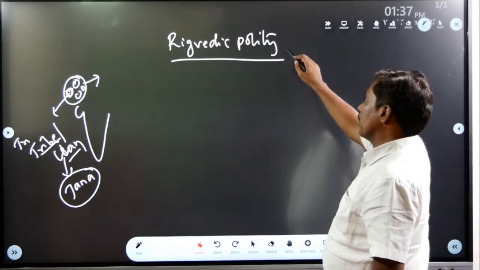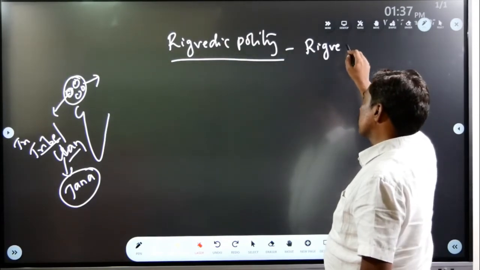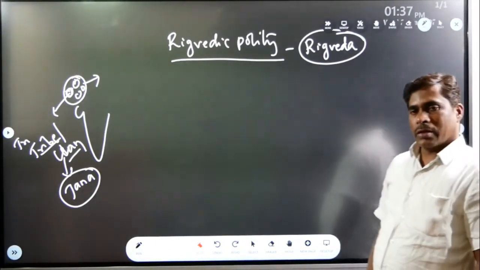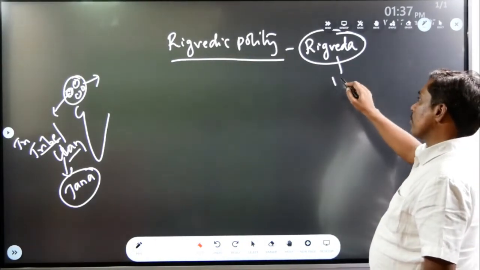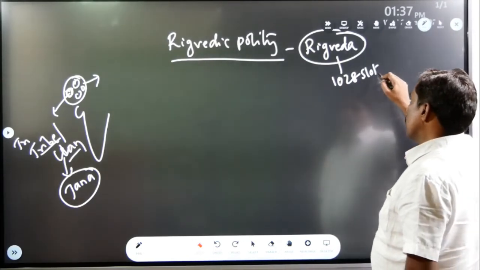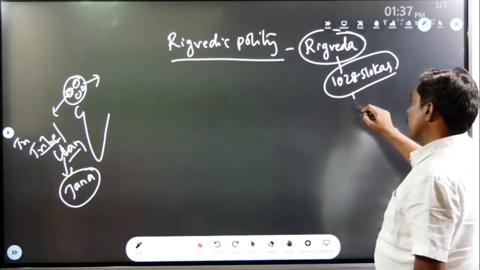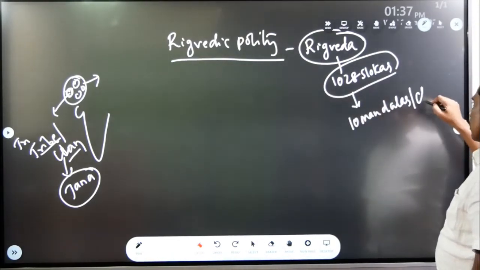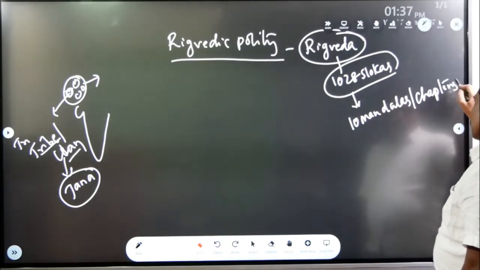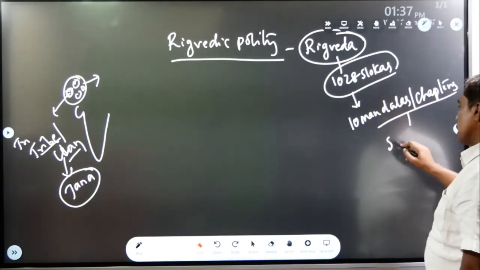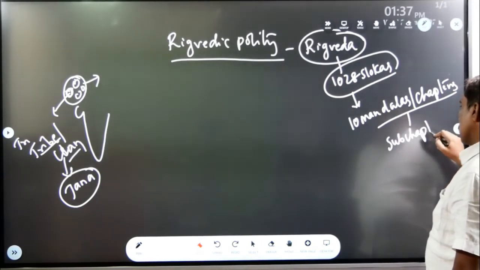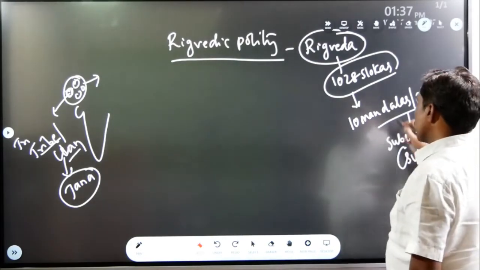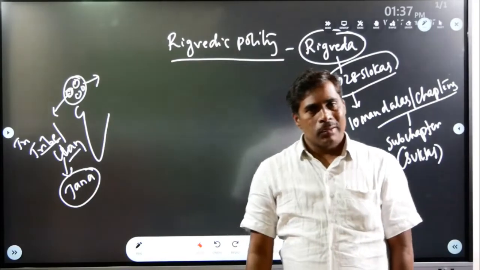About Rigvedic polity, the Rigveda provides information. The Rigveda was the only text composed during this period, and it has 1028 slokas. These 1028 slokas are divided into 10 mandalas, which means 10 chapters. These chapters are again subdivided into sub-chapters called Suktas.